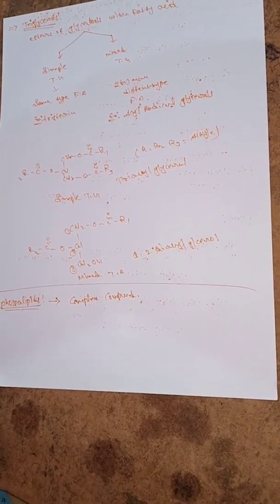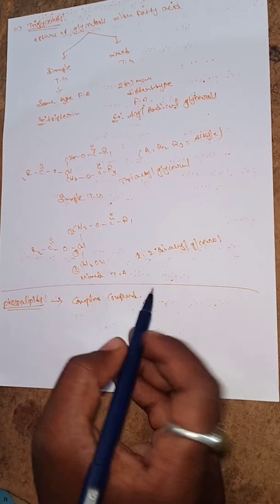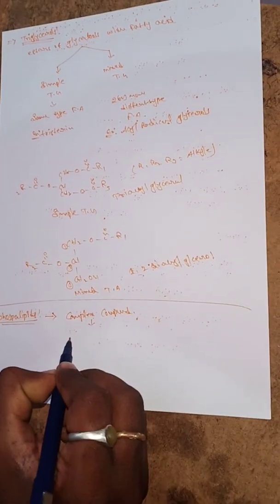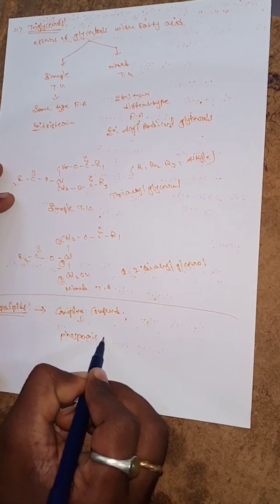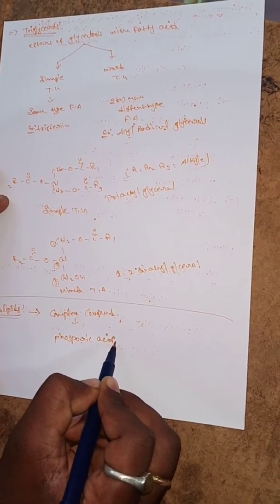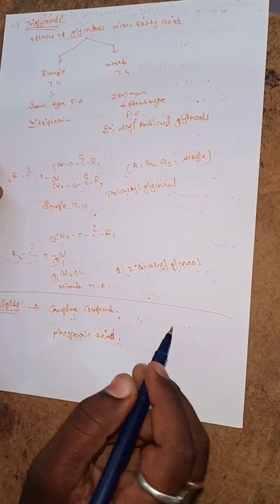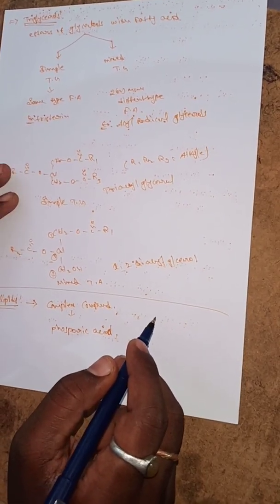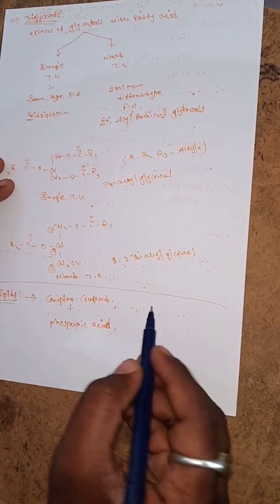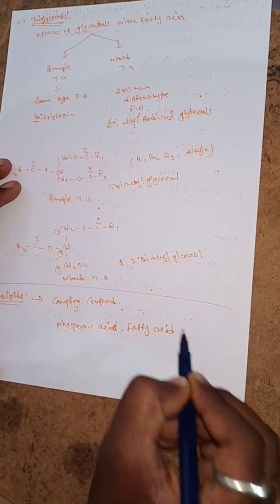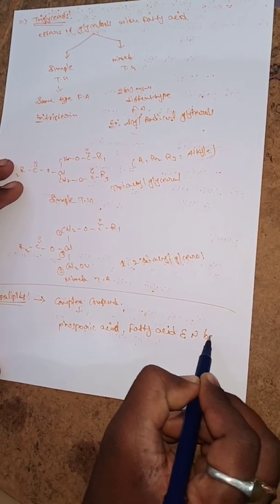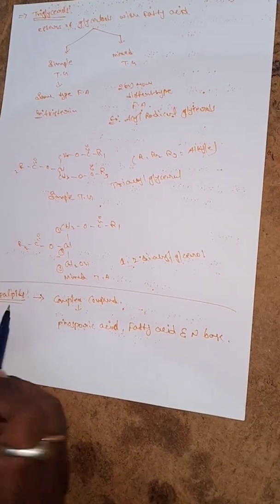It contains phosphoric acid in addition to the fatty acid and nitrogen base.